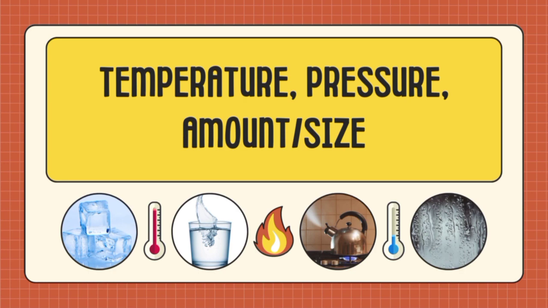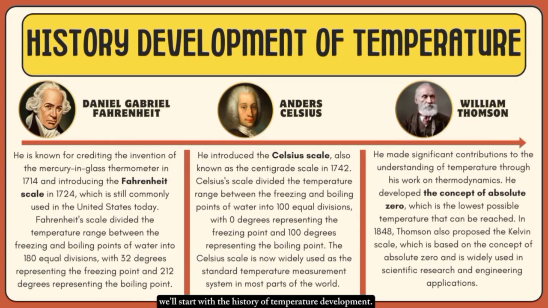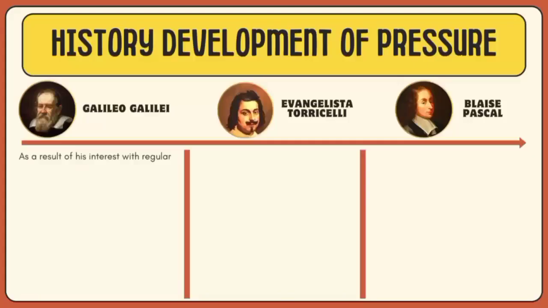Temperature, pressure, amount or size. For the part on history development, we will start with the history of temperature development. In 1714, Daniel Gabriel Fahrenheit first invented the mercury in glass thermometer, and in 1724, he also introduced the Fahrenheit scale. In 1742, Anders Celsius introduced the Celsius scale, also known as the centigrade scale. In 1848, William Thomson proposed the Kelvin scale, which is based on the concept of absolute zero.